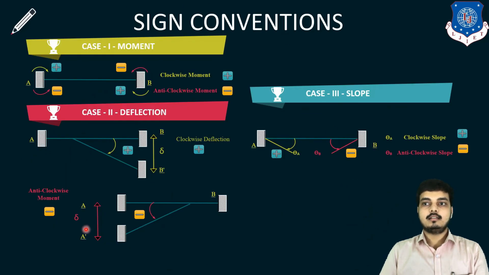Like I said, the clockwise moment will be considered as positive, anti-clockwise moment will be considered as negative. Deflection, look, this is deflection of B to B dash. This deflection is occurring in clockwise direction, which we will take as positive. Here the deflection occurring is A to A dash, which is in anti-clockwise direction. Anti-clockwise so negative and clockwise as positive. Similarly, case 3 is slope. For slope, clockwise slope is positive and anti-clockwise slope is negative.